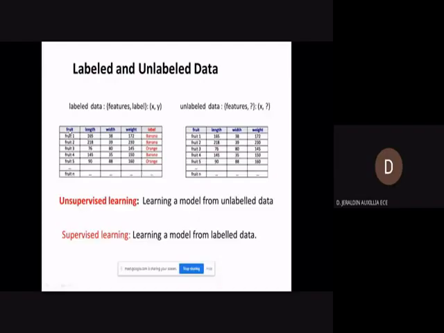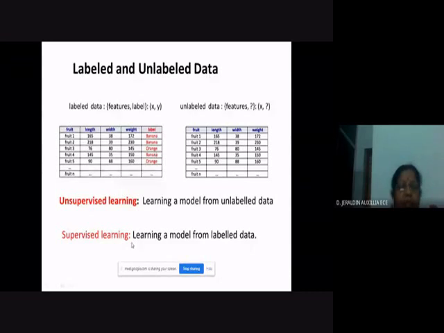The whole set is the training data. If you are giving the input as well as the output, and you are training the model with this data, that is this data set, that is said to be supervised learning. Learning a model from labeled data is supervised learning.